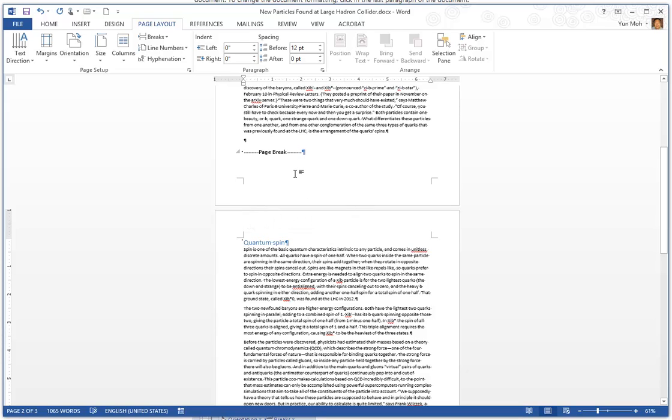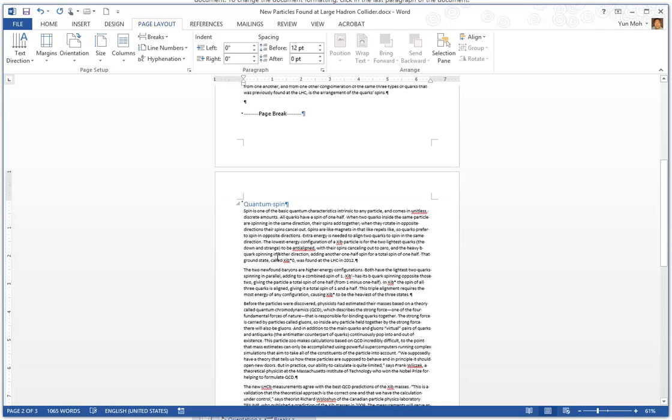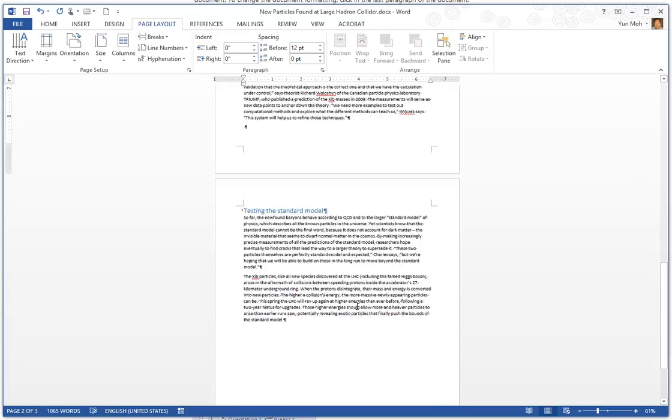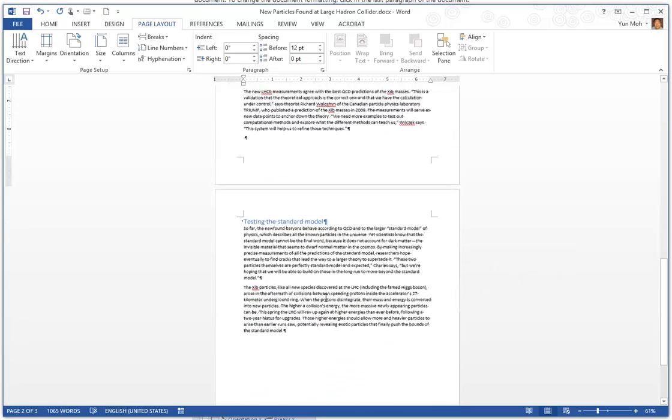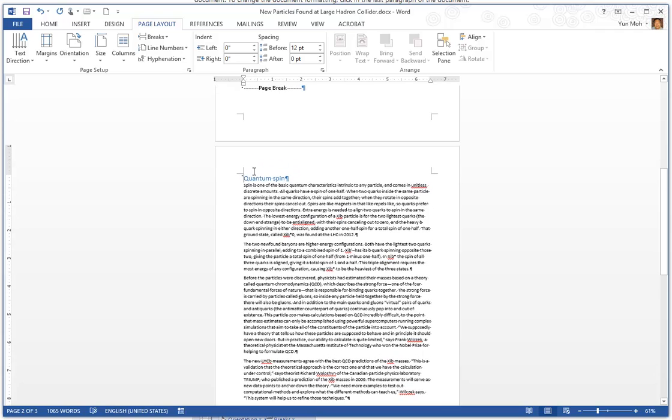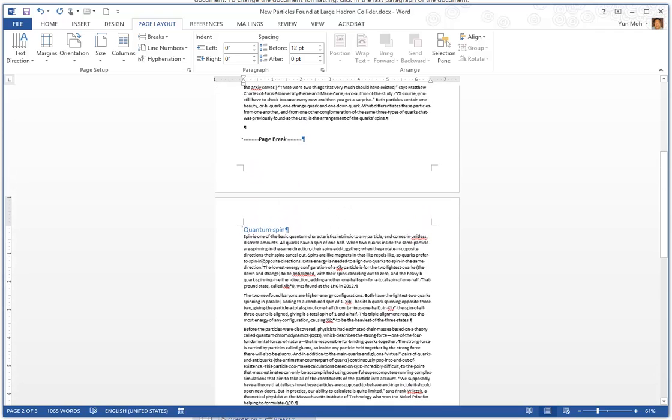So that's a good feature to have, and that effectively pushes down the rest of the document. So by adding a page break here, it will affect the layout of the rest of the document. So be aware of that.